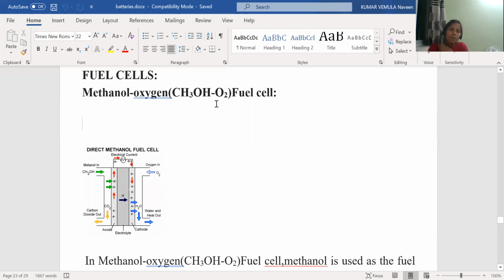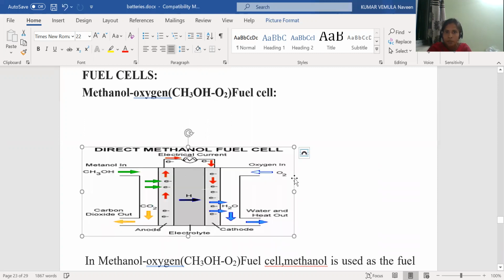So now let us see the diagram. This is the diagram of the methanol oxygen fuel cell. If you want, I will increase the size. See here, these are the two rods which are located inside the battery. And here methanol and oxygen, these two are outside of the battery. Methanol is the fuel, oxygen is the oxidant. Methanol is supplied to the anode, oxygen is supplied to the cathode. The first electrode is the anode, the second electrode is the cathode. And these two are the outlets to send the products outside.